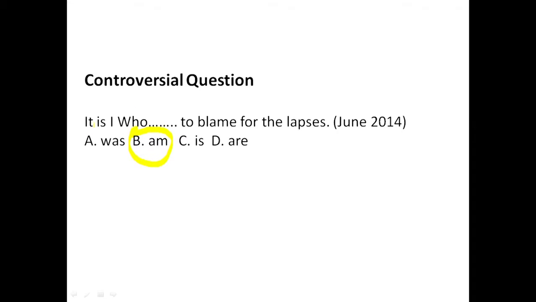If you say it is I who was to blame for the lapses, let me give you my reasons, proof as to why B is the correct option.